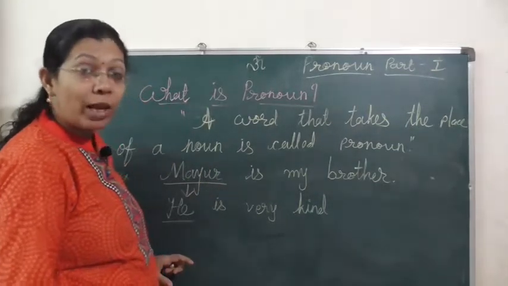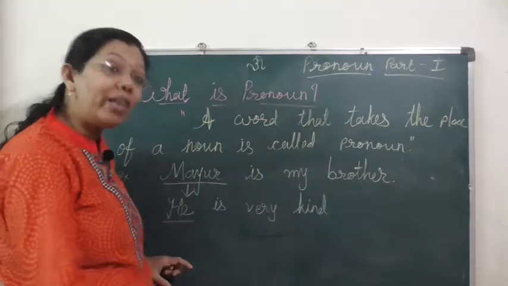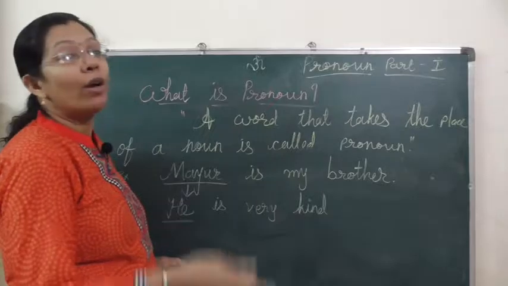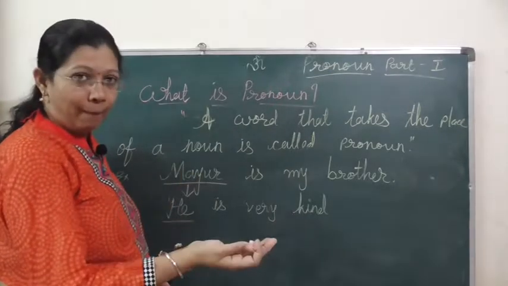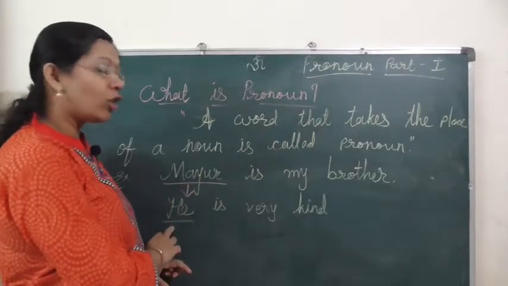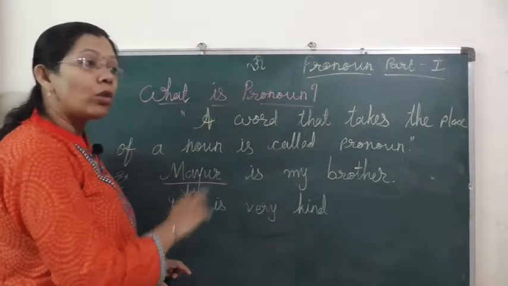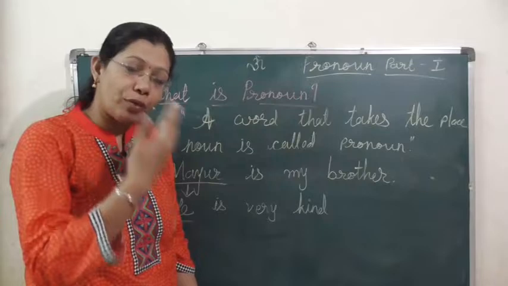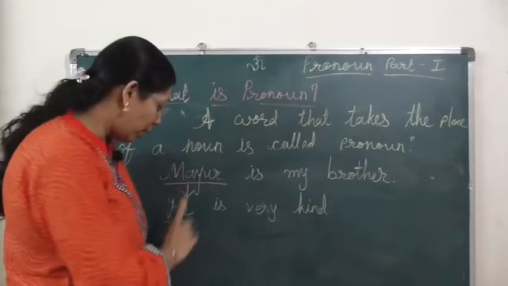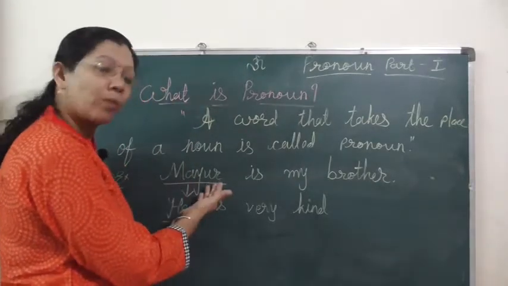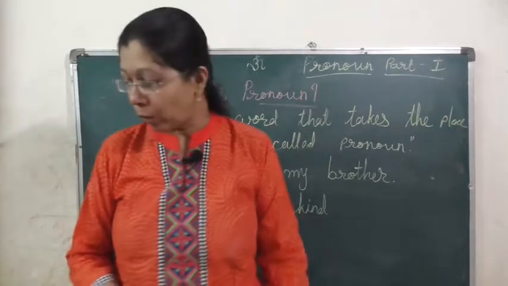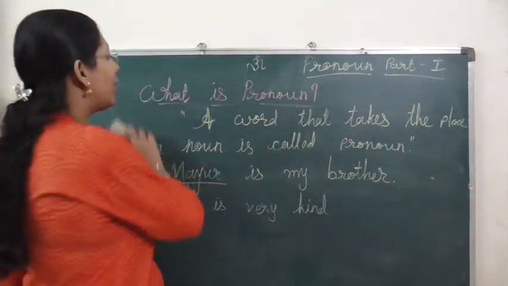We had not used that. Instead, in order to avoid repetition of the noun, we had used the pronoun in its place. So, he is called pronoun. In short, the word that is used in place of a noun is called pronoun. Here he is used in place of Mayur. That's why he is called pronoun. Now there are different kinds of pronoun. Let's understand this.